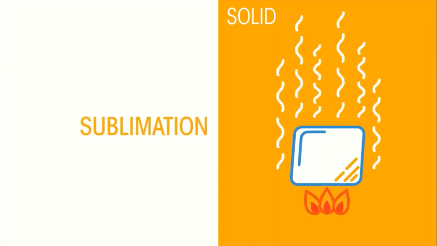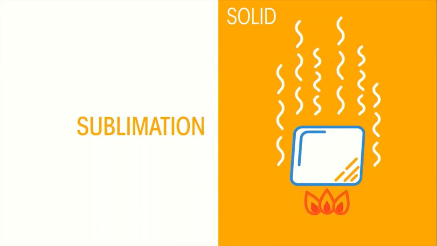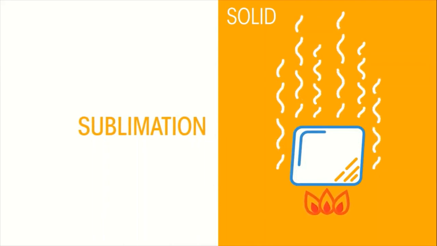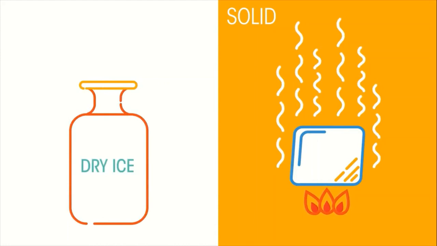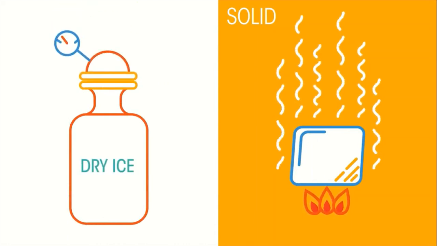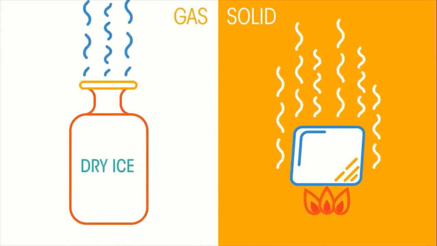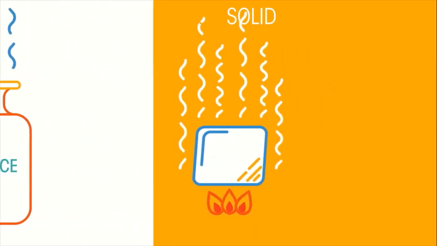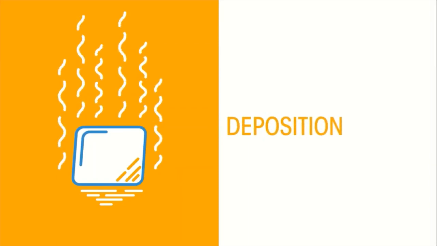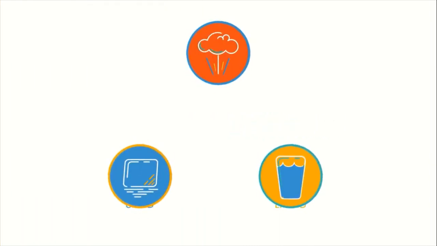So far, so good. But did you know that sometimes when solids are heated, they can turn straight into gases? This is called sublimation. This is only demonstrated by particular materials such as solid carbon dioxide, also known as dry ice. When subjected to a certain pressure, it will turn straight into gaseous carbon dioxide. Liquid carbon dioxide does exist, but it only occurs under very high pressures. Similarly, gases can turn straight into solids when cooled. This is called deposition. Let's check out how much you remember about the changes of state.